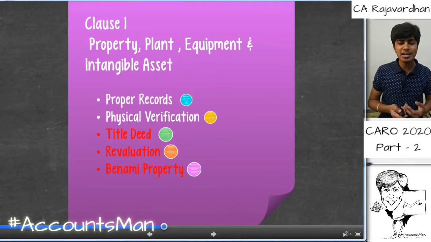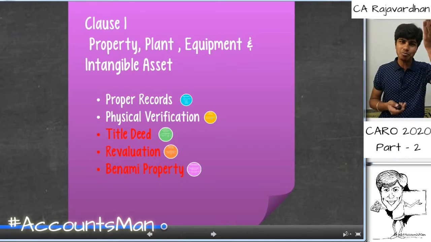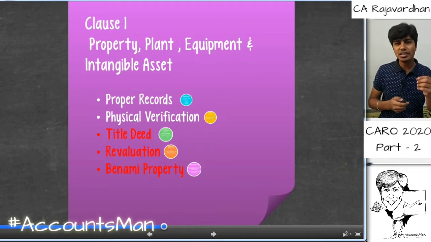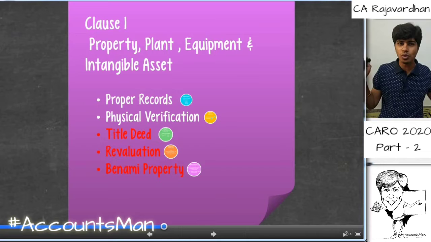So that is regarding revaluation. If the asset has been revalued during the year, either upward or downward, both are included. We need to check whether such revaluation is approved by the registered valuer. Firstly, if there is no revaluation upward or downward, cool, no comment. If it is revalued upward or downward, check if it is made under the authorization of the registered valuer.